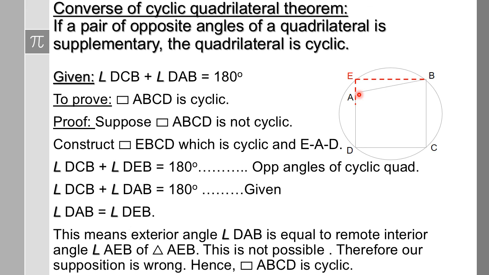Okay, so if you are saying that this angle and this angle are congruent, then the particular angle B should be 0 degrees, which is not possible. So therefore the supposition is wrong, and hence quadrilateral ABCD is cyclic. Or the other way around, if you are getting B to be 0, this BA and BE coincide. They are not different lines. So A also touches the circle. Okay, either way.